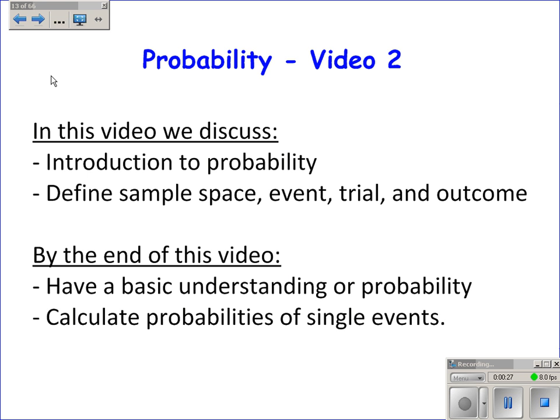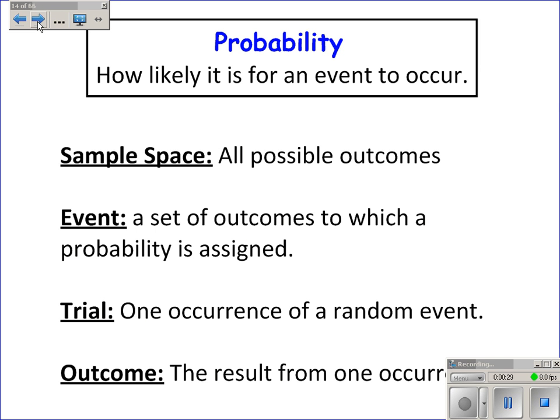Pretty simple situations. So in my mind, probability is how likely it is for an event to occur. And we assign that likeliness a number between 0 and 1. Events that will never happen are 0. Events that always happen are 1. And we give it a number between 0 and 1 for how likely it is to happen.